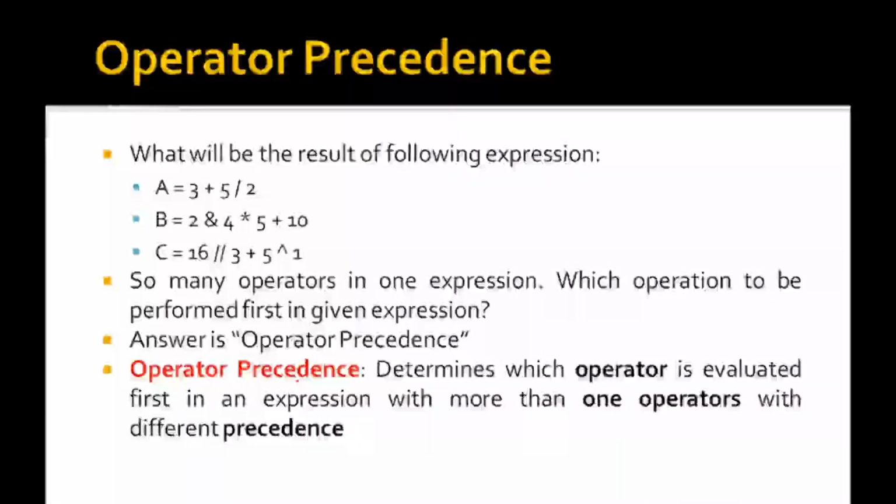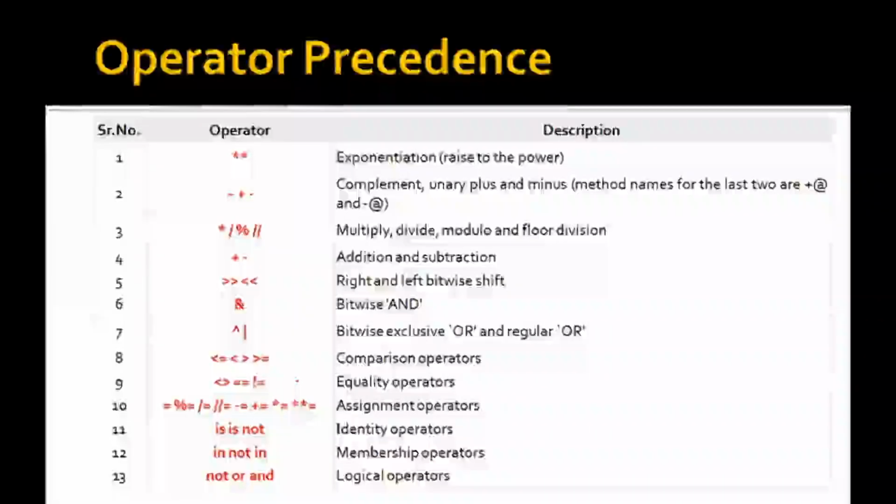Which operation is to be performed first? This is the question in our mind. Here the answer is operator precedence. Operator precedence determines which operator is evaluated first in an expression with more than one operator with different precedence.